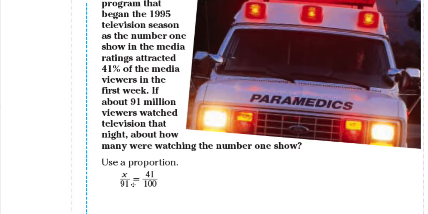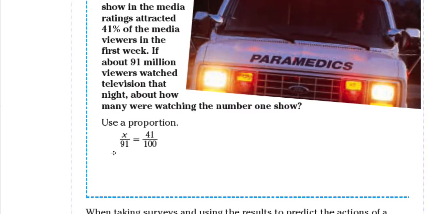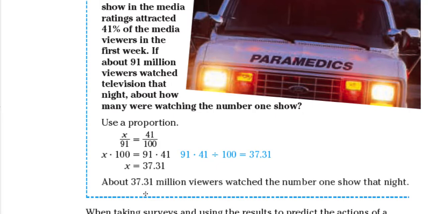So it's X over 91 equals 41 over 100, and using cross products, we have 100 times X equals 91 times 41. For us to solve for X, we divide both sides by 100, and then we get 37.31 using a calculator. So about 37.31 million viewers watched the number one show that particular night.